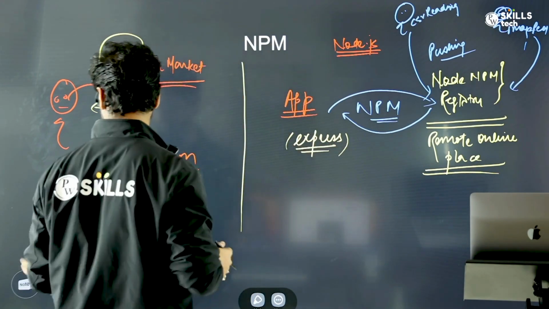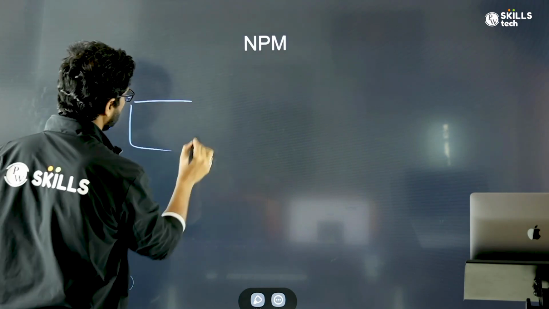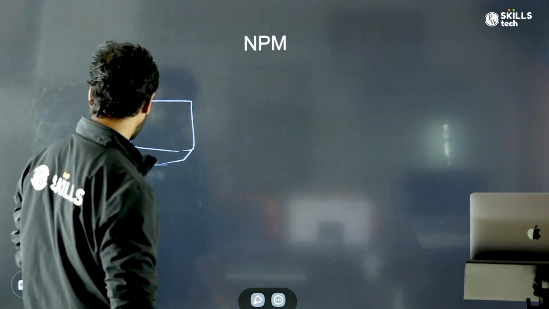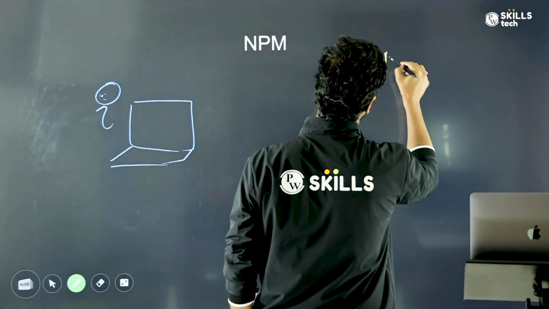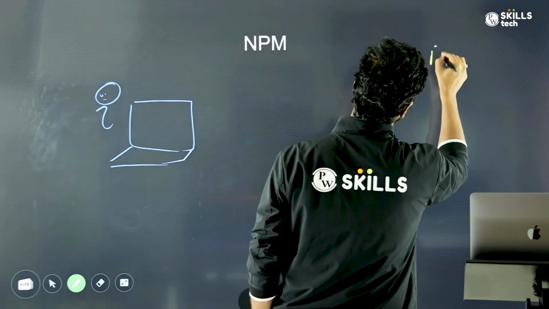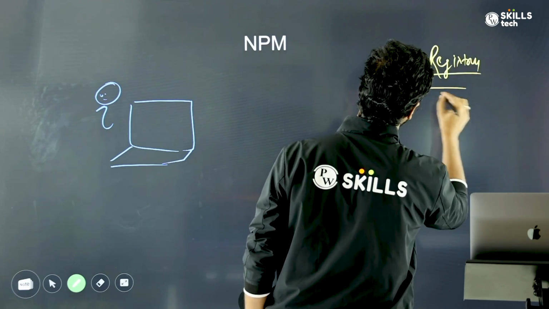If I now simplify this whole thing, let's say this is your computer, and this npm registry will be running somewhere remote, on some kind of remote servers.